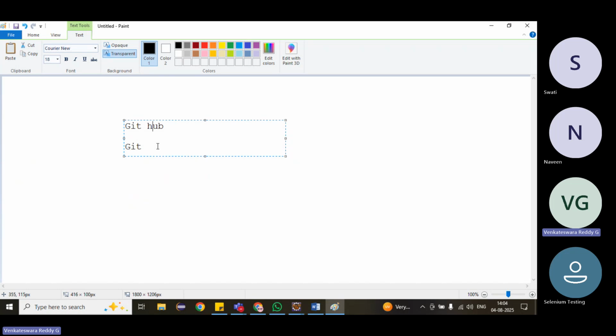We can create multiple repositories there. What is the advantage of it? Multiple people can work on the same project in real time. Everyone works on the same repository, but on different features.